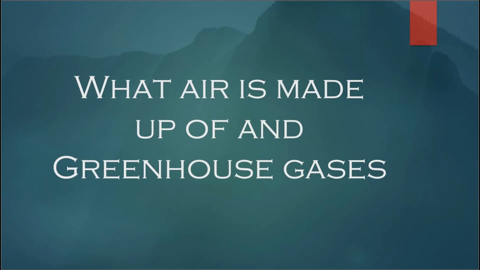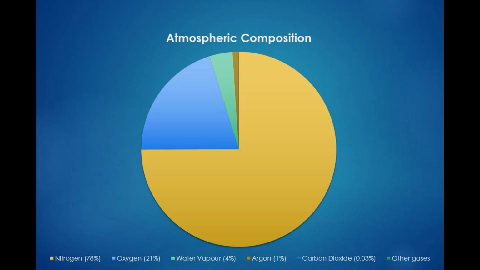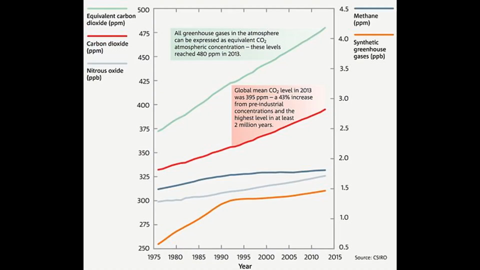What air is made up of, and greenhouse gases. The term air refers to a mixture of gases that makes up our atmosphere. It is comprised of nitrogen, oxygen, water vapor, argon, carbon dioxide, and trace amounts of other gases. Water vapor, carbon dioxide, methane, and nitrogen dioxide are greenhouse gases and are necessary for Earth to maintain homeostasis. However, as greenhouse gases increase, the balance is shifted, causing global warming and climate change.